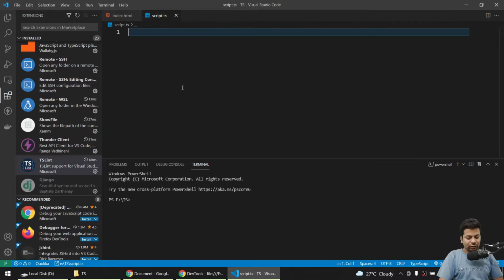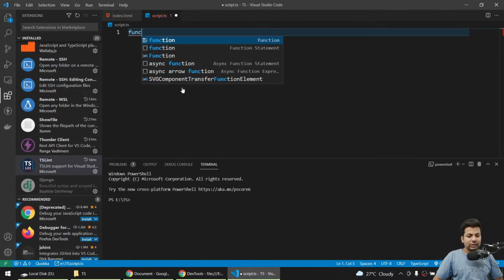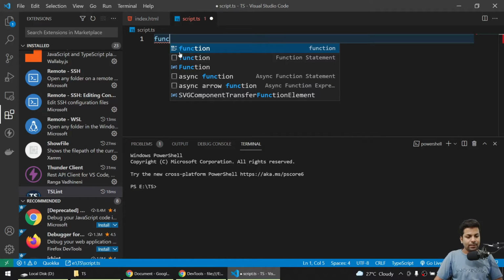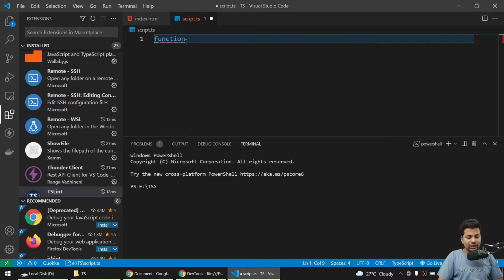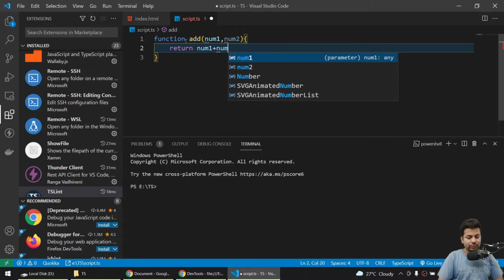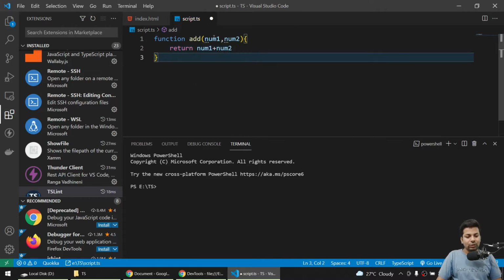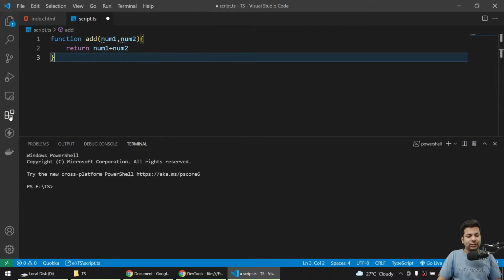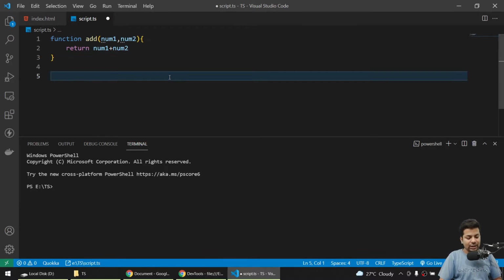So let's just start. Suppose you are making a function. I'll say function add, and you give num1 comma num2, and here you return num1 plus num2. Yeah, normal. So if you come here, it's saying you are taking any parameter, you are not defining the type.